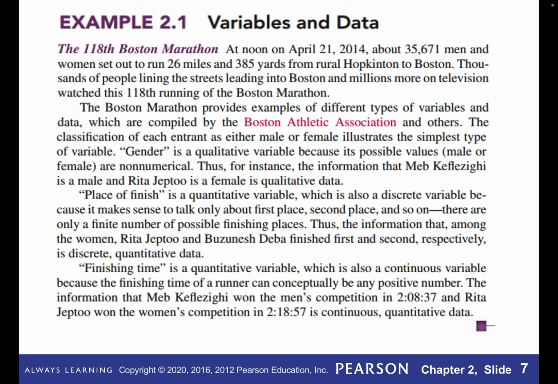And the classification of each entrant as either male or female, well, that's a qualitative variable because that's categorical. We also see in the third paragraph the place of finish, that is quantitative, which is also discrete because we can talk about first place, second place, and so on, so that data can clearly be ordered.